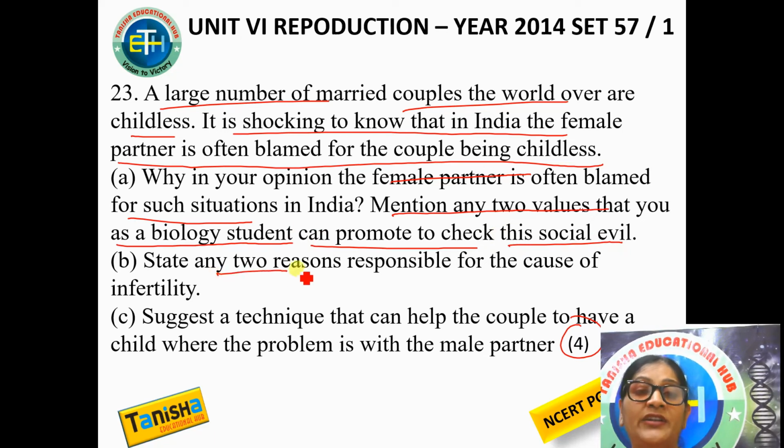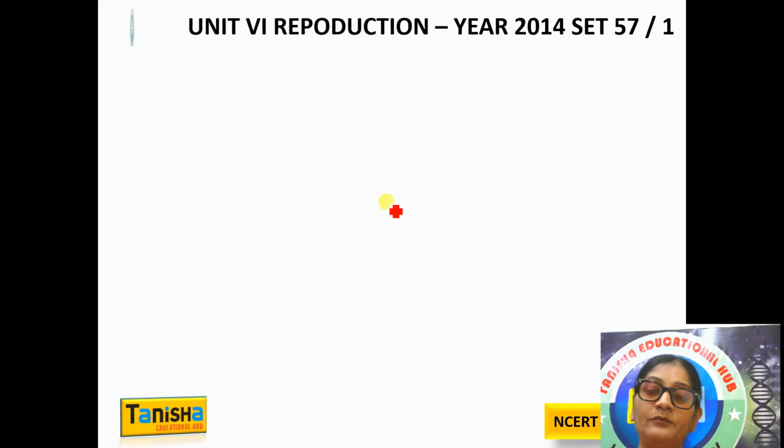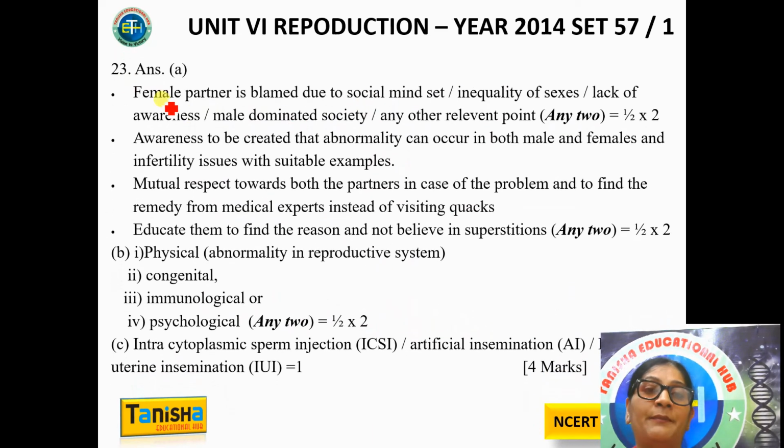Second, state 2 reasons responsible for the cause of infertility. Infertility के कोई 2 कारण बताइए and एक ऐसा टेक्निक जो कपल को हेल्प करेगा जहां पर प्रॉब्लम मेल पार्टनर में है. कोई ऐसा टेक्निक जो हेल्प करेगा बच्चे होने में इफ द प्रॉब्लम इज इन द मेल पार्टनर. सो नाउ लेट अस कम. पहला, the female is normally blamed because of the social mindset, because of inequality, because of lack of awareness, because it is a male dominated society, or any other relevant point you found relevant. Now, what awareness you would like to create?